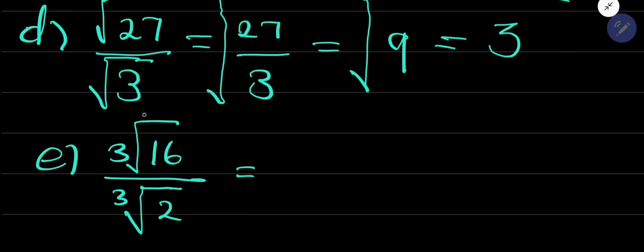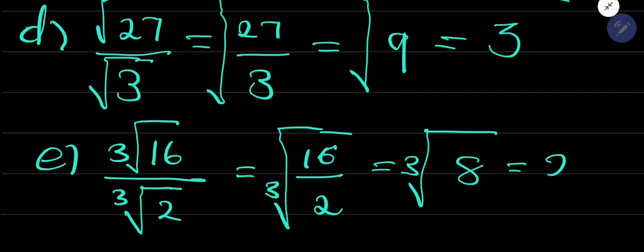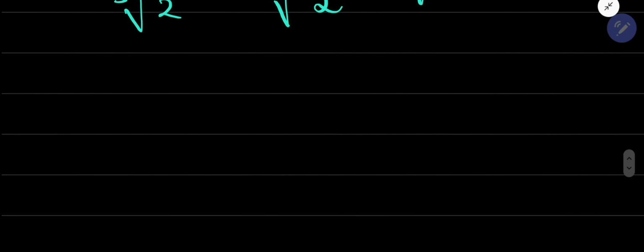Since the root signs are the same, we have the common root sign for both the numerator and the denominator. So you are allowed to take one root sign and put 16 and 2 over it. This is law number 2 that we are applying here. We know that 16 divided by 2 is 8, and the cube root of 8 exists. The cube root of 8 is 2. Hope you get this, they are as simple and as fun as they are supposed to be.